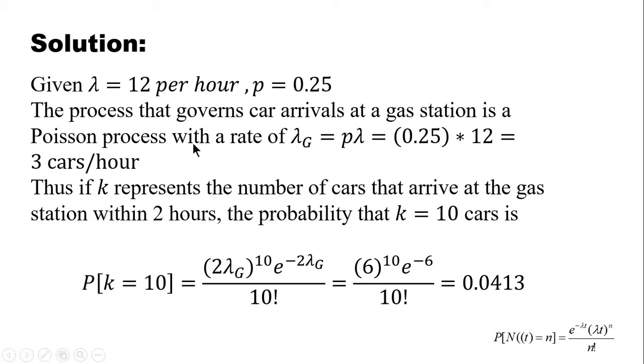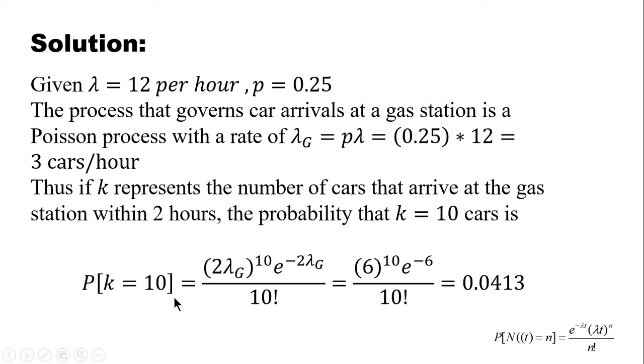According to splitting of Poisson process, lambda g can be computed by multiplying lambda and p, which is 3 cars per hour. Now k counts the number of cars that will arrive at the gas station within 2 hours, so here you have to take k equal to 10, because we have to find the probability that 10 cars have arrived at the gas station within a 2-hour period.